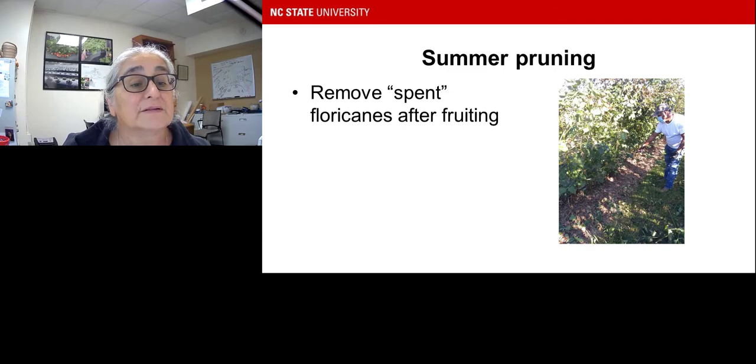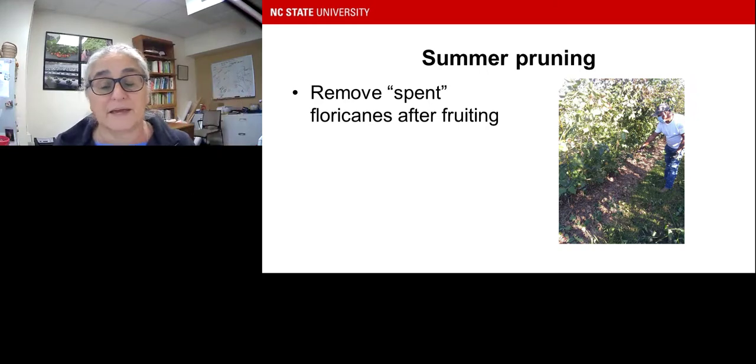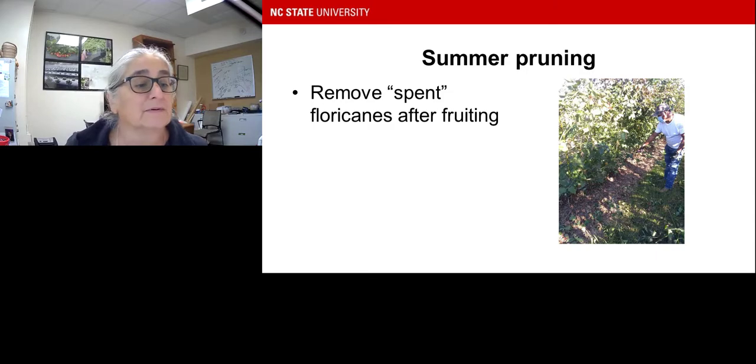All right. So as I mentioned before, with the summer pruning, you want to remove those spent, basically dying floricanes after they have fruited and get them out of the way so you can again open up that canopy, get the sun onto those leaves so they can photosynthesize, and also increase the air circulation within that canopy to stop disease spread.